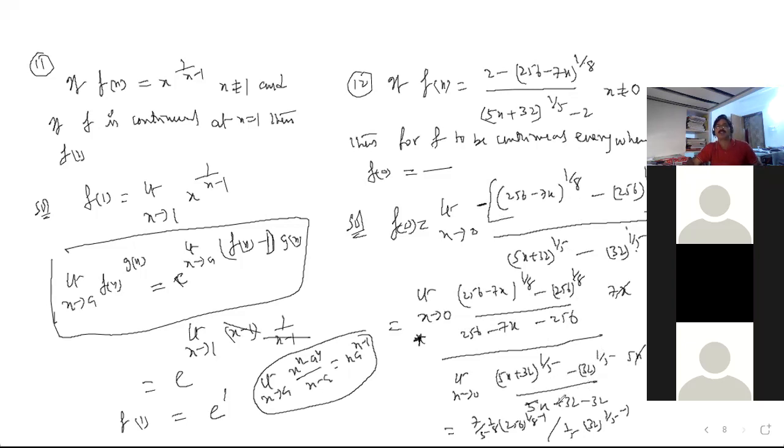And the same thing I did in the denominator. So finally, using the formula, what am I supposed to write here, please tell me. This 7 by 5 is there. And what is the formula you have to write here? 1 by 8, 256 to the power of 1 by 8 minus 1. Here 1 by 5, 32 to the power of 1 by 5 minus 1. After simplifying this, you got it as 7 by 64. Is it okay? Yes, sir.